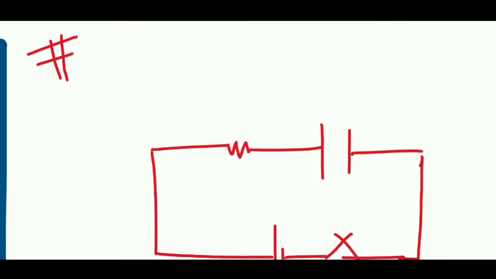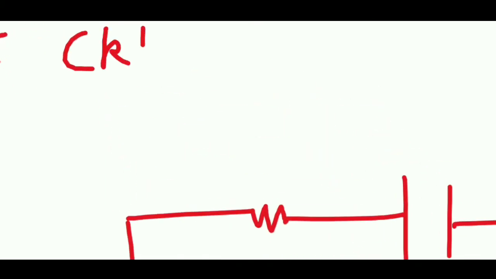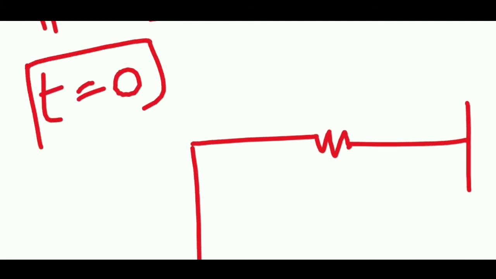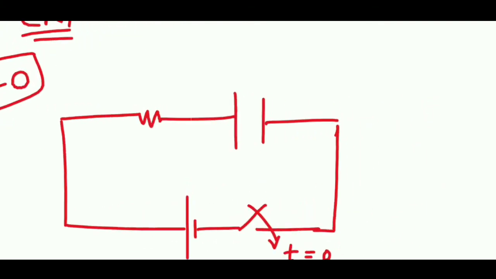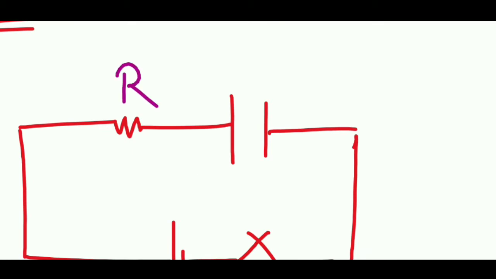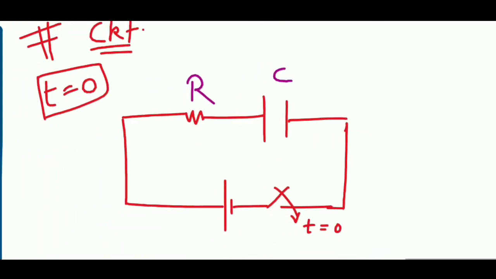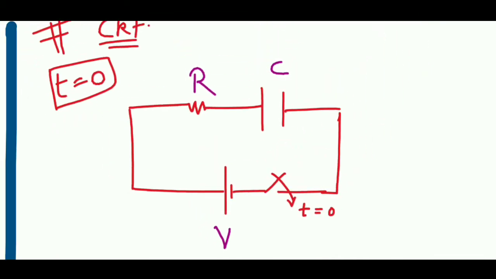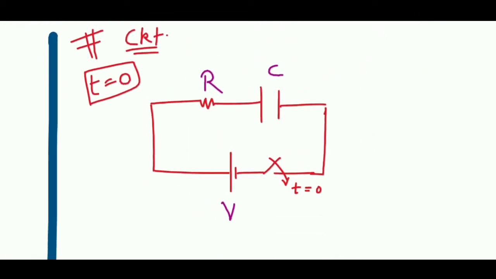So this is the condition for the switch, the condition for t equal to 0. Resistance let us take as R, capacitance let us take as C, voltage over here let us assume V. So at t equal to 0 this is my setup, and over here the capacitor will be uncharged.